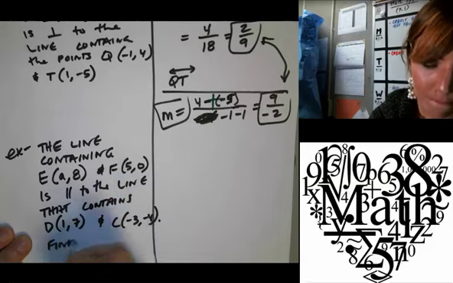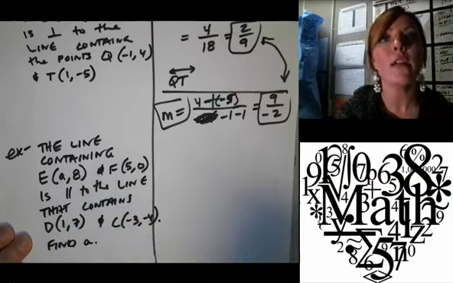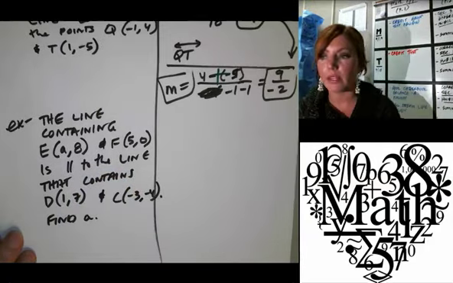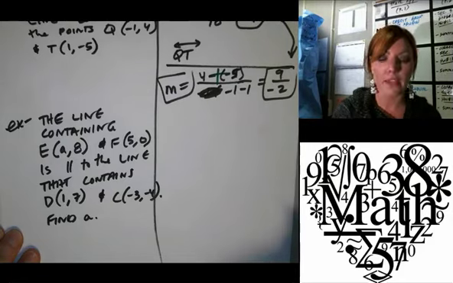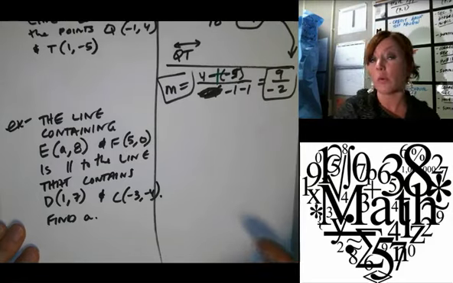Find A. Now, a lot of us are probably going to look at this and think it's super easy. That's fine, but for people who have no idea how to start this, it's a good thing we're going through it.